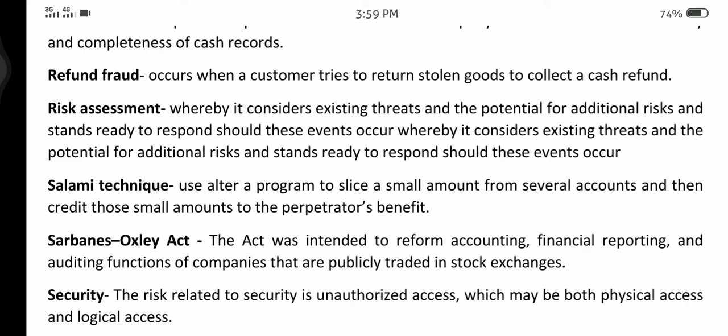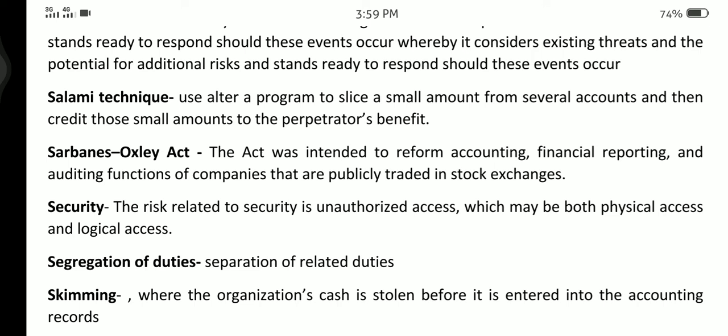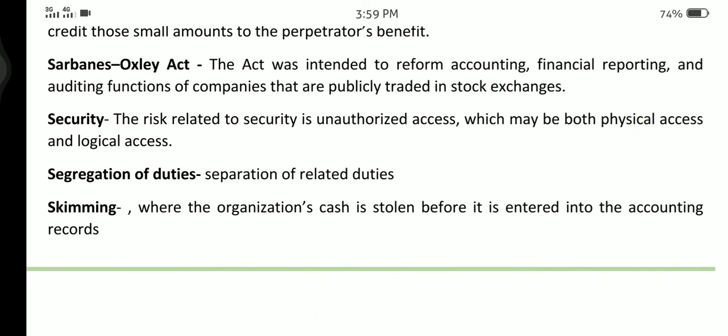Salami technique. The user alters a program to slice an amount from several accounts and then credits those small amounts to the perpetrator's benefit. Sarbanes-Oxley Act. The act was intended to reform accounting, financial reporting, and auditing functions of companies that are publicly traded in stock exchanges. Security. The risk related to security is unauthorized access, which may be both physical access or logical access. Segregation of duties, separation of related duties.